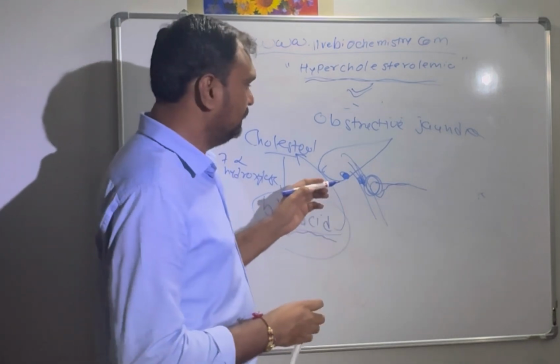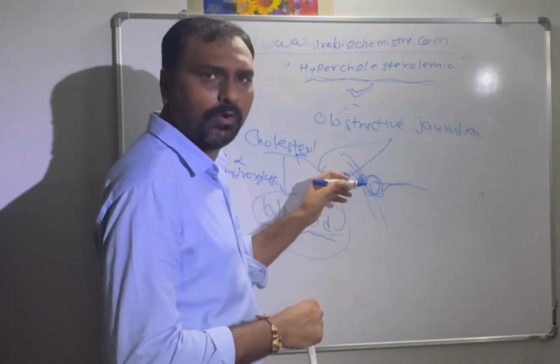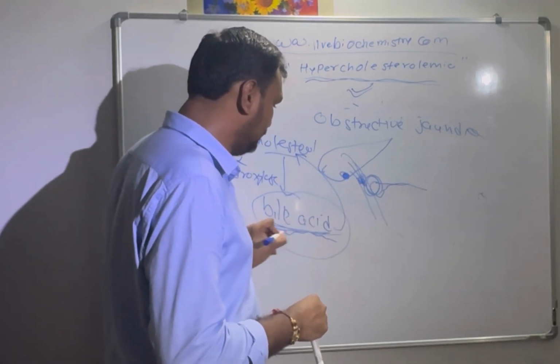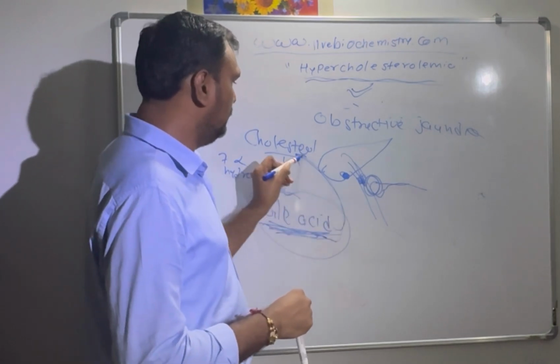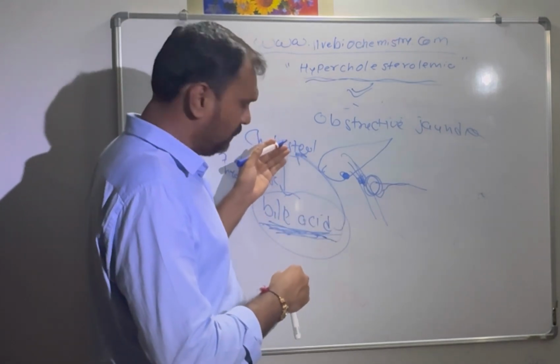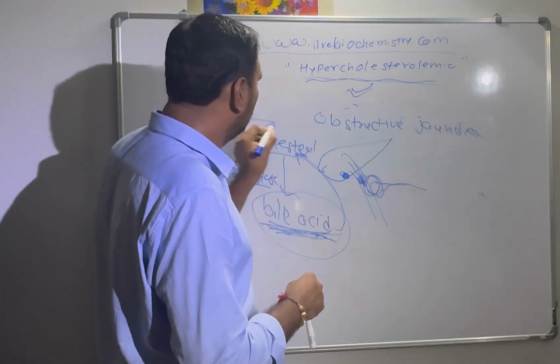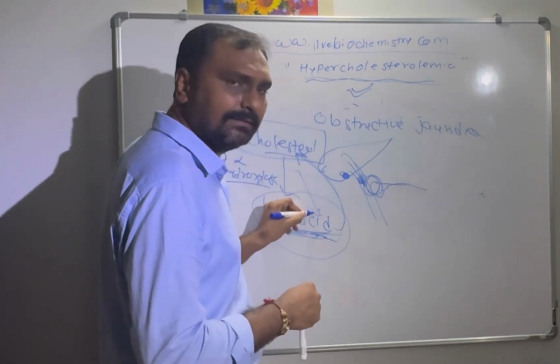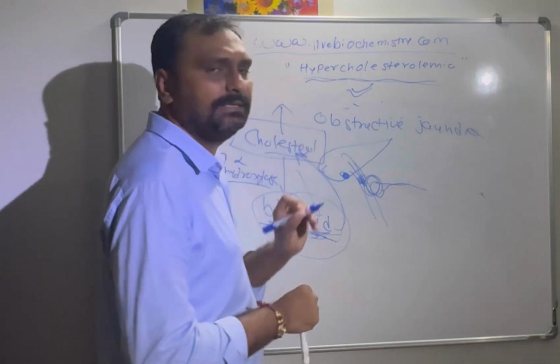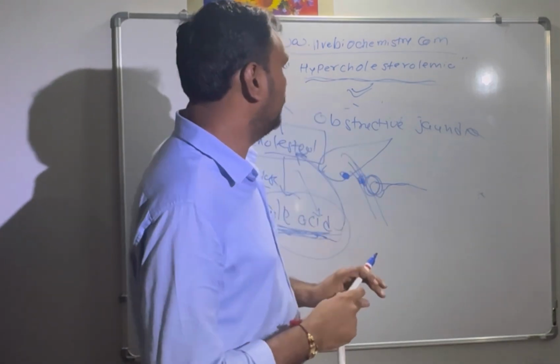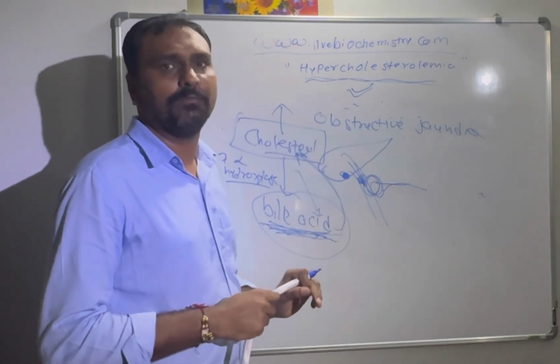So whenever there is an obstruction to the flow of the bile, this bile acid will inhibit conversion of cholesterol to bile acid by inhibiting the 7-alpha hydroxylase. So the cholesterol will not be converted to bile acid, so cholesterol level in the blood is increased. This is the reason why there is hypercholesterolemia in obstructive jaundice.